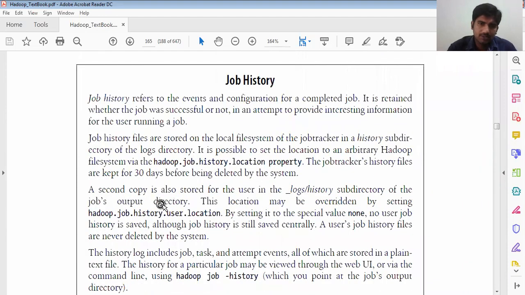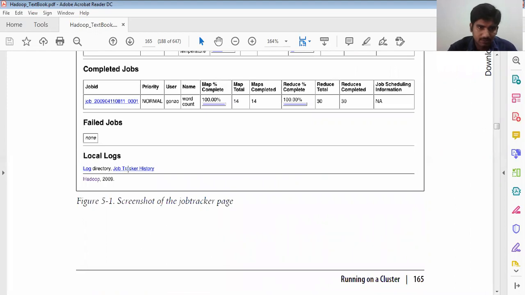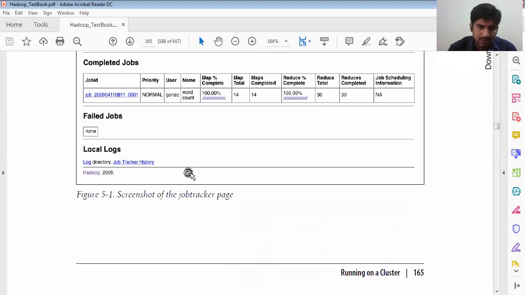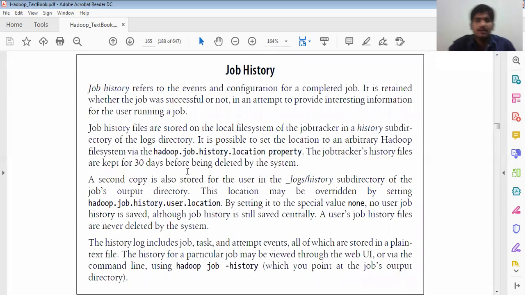So job history, what is mentioned here? See here, the job tracker history. So in the history, what is mentioned? Job history refers to the event configuration for the completed jobs. Only completed jobs, it shows the history and retains whether the job was successful or not, and attempts to provide interesting information for the user running the job.